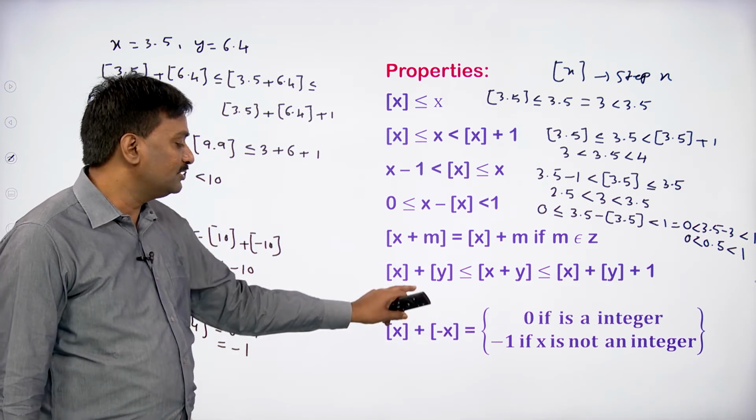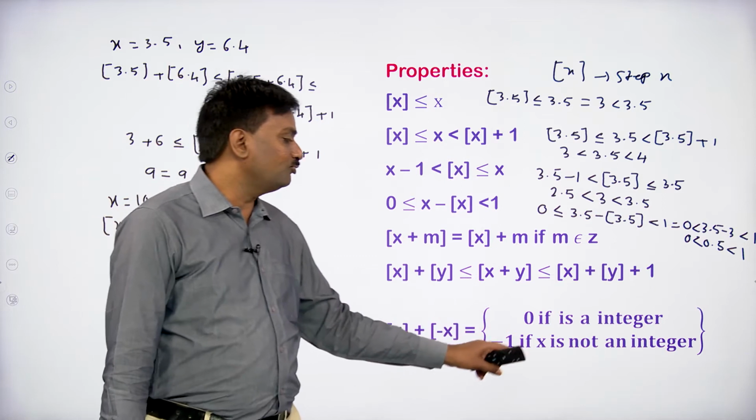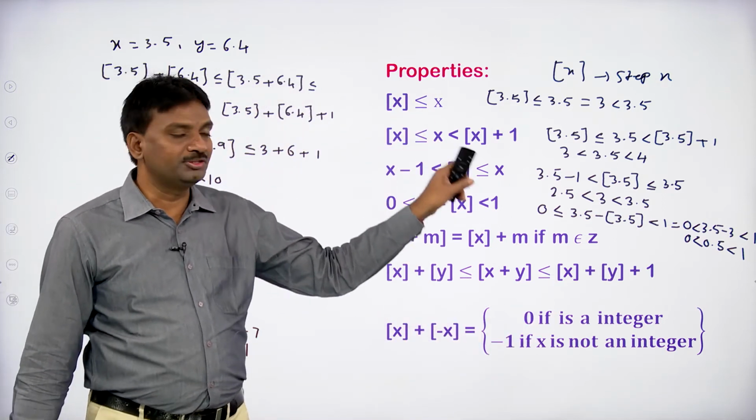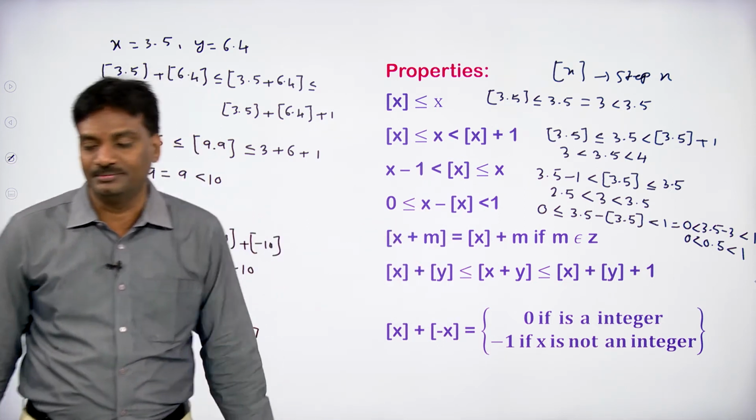Next, step x plus step minus x equal to 0 if x is an integer and minus 1 if x is not an integer. So note down all these properties. All these properties are most important. Note down means just take the screenshot.